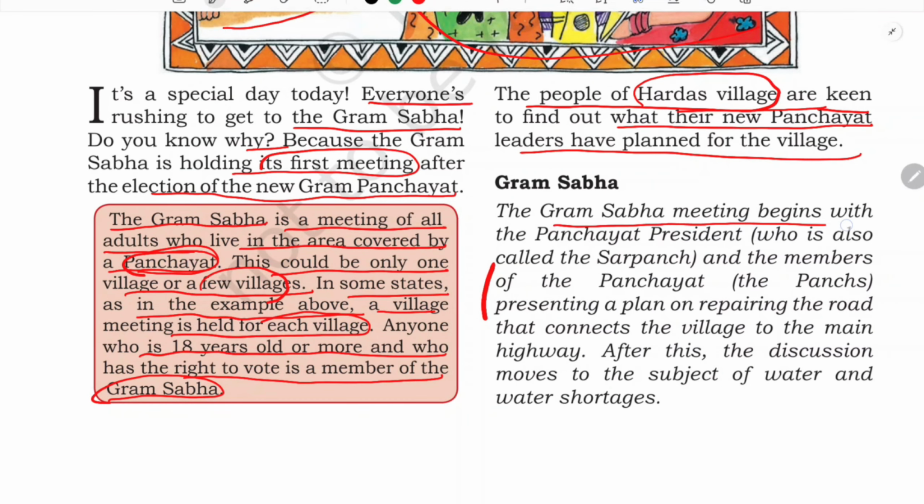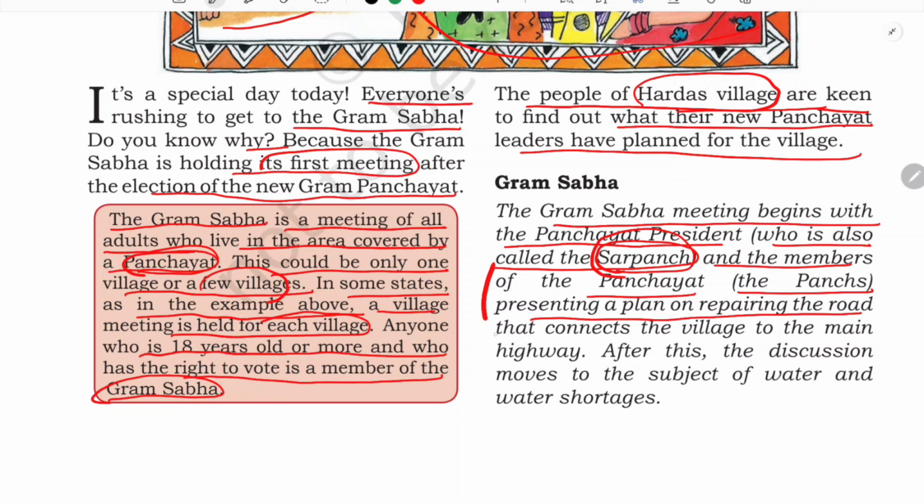So the Gram Sabha meeting begins with the Panchayat president, who is also called the Sarpanch. I hope you have heard about this word Sarpanch, isn't it? So Sarpanch is basically the president. It begins with the Panchayat president and the members of the Panchayat, the Panch. See, Panch means 5. There are usually 5 members in the Panchayat, and they have one president, that is known as a Sarpanch.